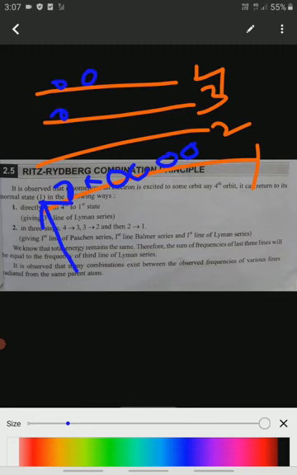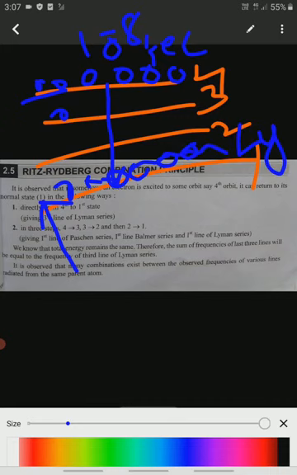The lifespan of electrons on the higher energy level is very low, only 10 power minus 8 seconds. Within 10 power minus 8 seconds, the electrons move back to lower energy levels. When electrons move from the fourth level to the first level, we get the Lyman series.